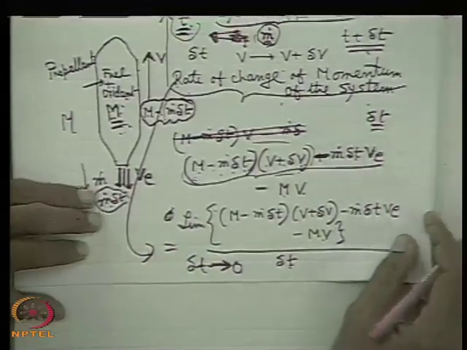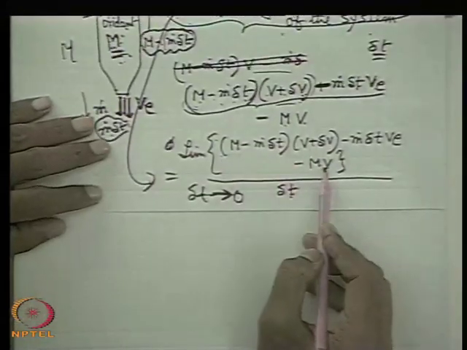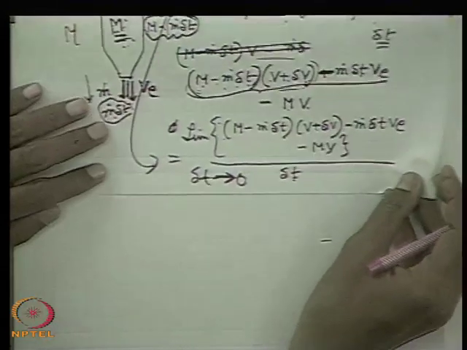Now, if we expand this, m v and m v cancel. So, you get m into delta v by delta t.